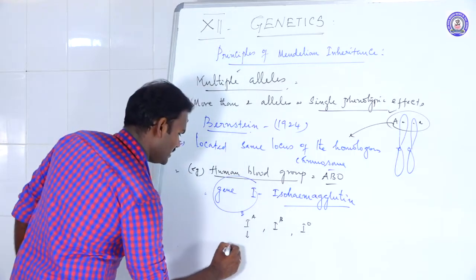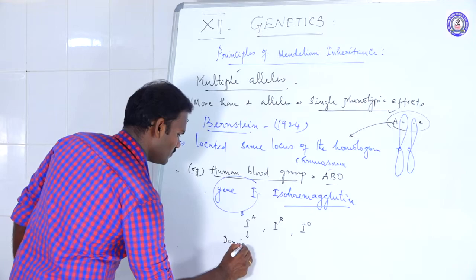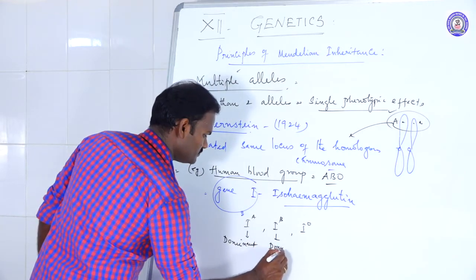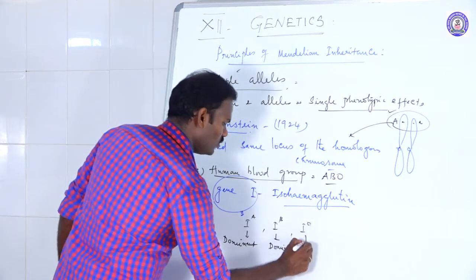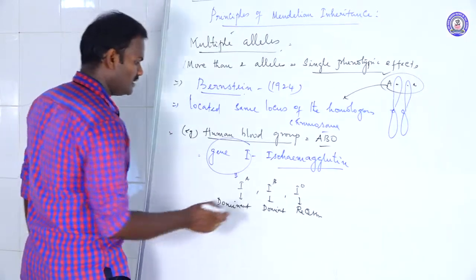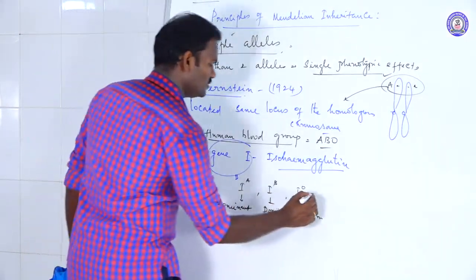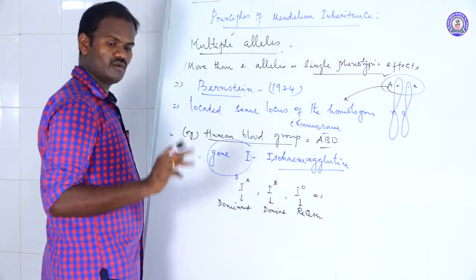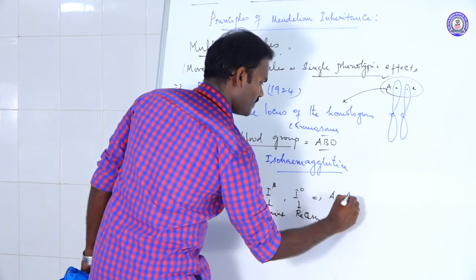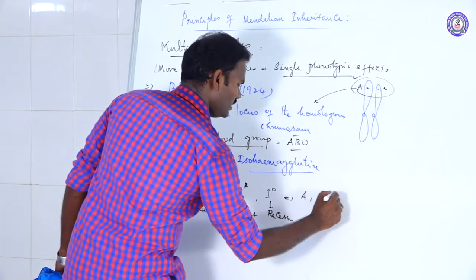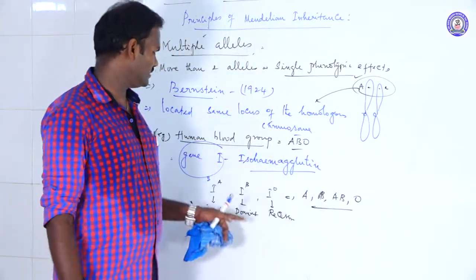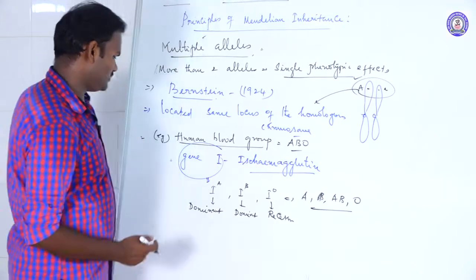IA is a dominant allele. IB is also a dominant allele. IO is a recessive allele. But these three types of alleles control four phenotypic effects of the blood. What are they? Blood group A, blood group B, AB, then O. These four types of blood group are controlled by these three alleles. That's for example.